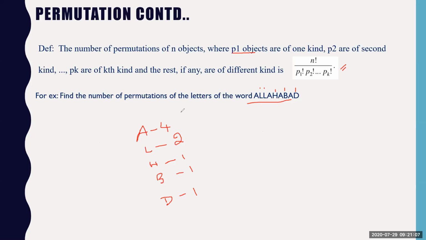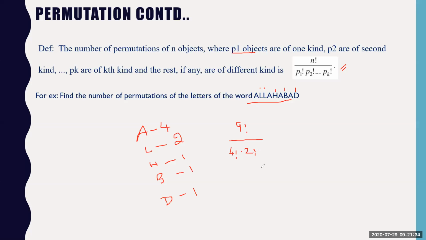So what are the permutations now? Total 9 letters are there. So that will be 9 factorial divided by 4 factorial into 2 factorial into 1 factorial into 1 factorial into 1 factorial. So all are 1 factorial, so I'm not writing the value. 1 factorial is 1 itself. So this is the answer: 9 factorial divided by 4 factorial into 2 factorial.